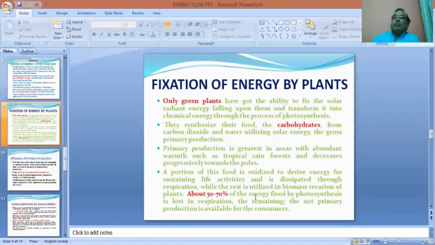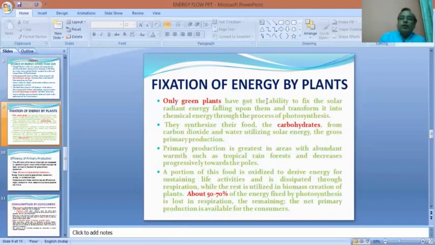Now let us come to the energy flow in the ecosystem. The flow of energy takes place only after the energy is fixed. As you have seen, the green plants, which are autotrophs and make their own food, are the fixers of the energy available through solar radiation.